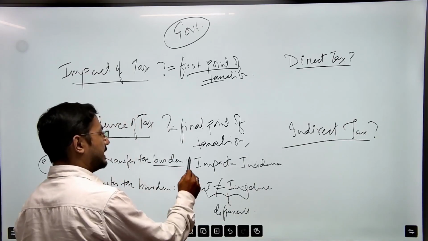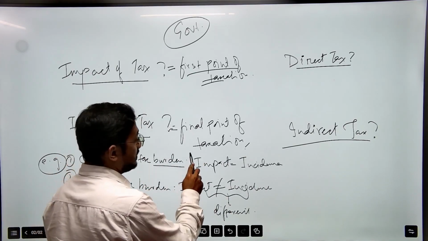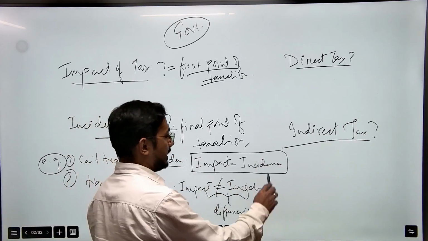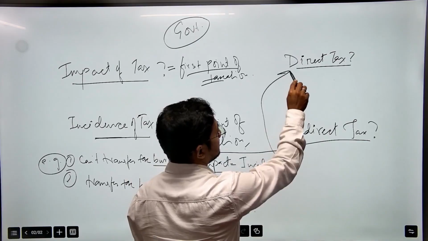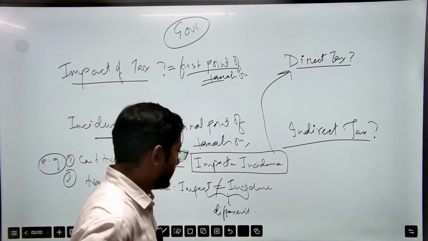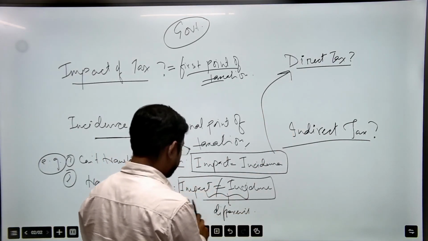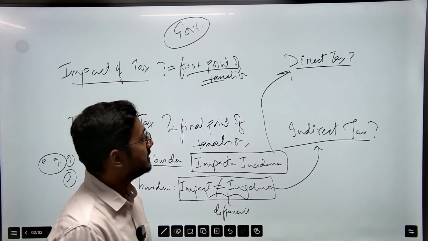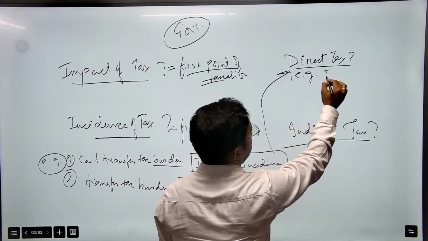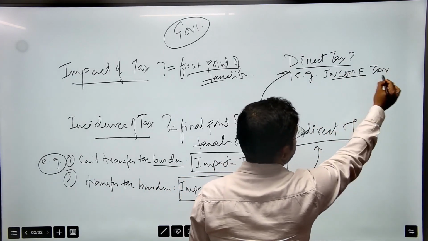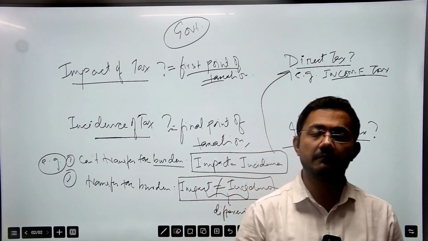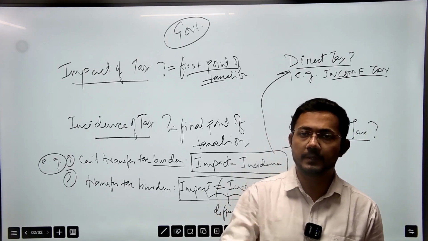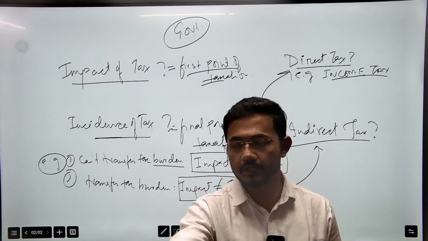Now listen, such taxes whose impact of tax and incidence of tax are on the same point are known as direct taxes. And those whose impact of tax and incidence of tax are at different points are known as indirect taxes. For example, income tax is imposed by the government of India on a person's income, but that person cannot transfer his tax burden to anyone.